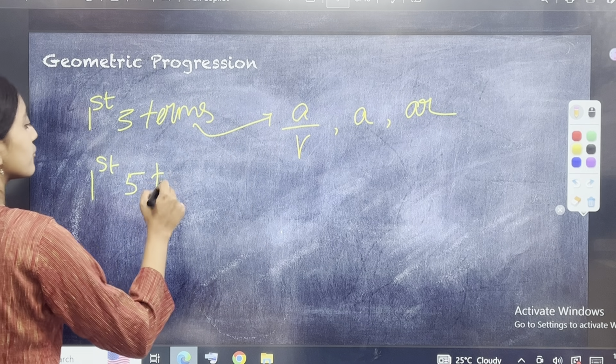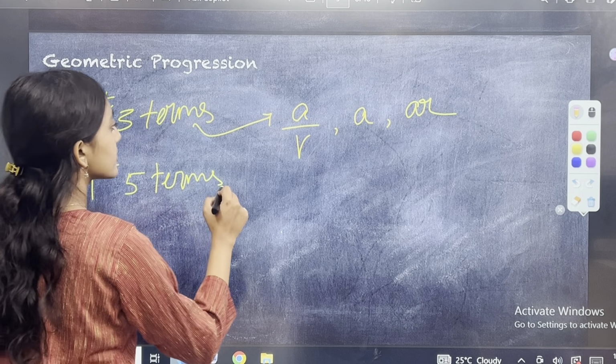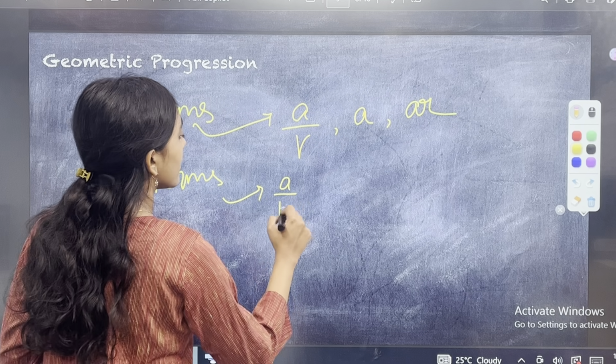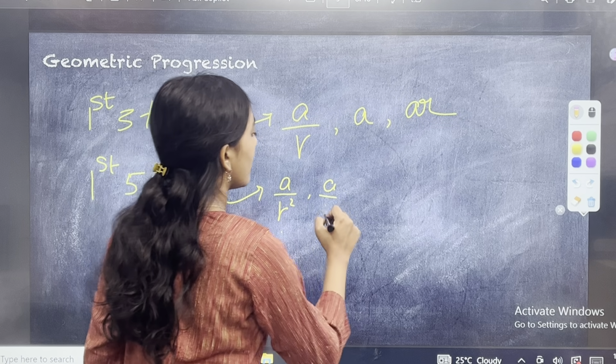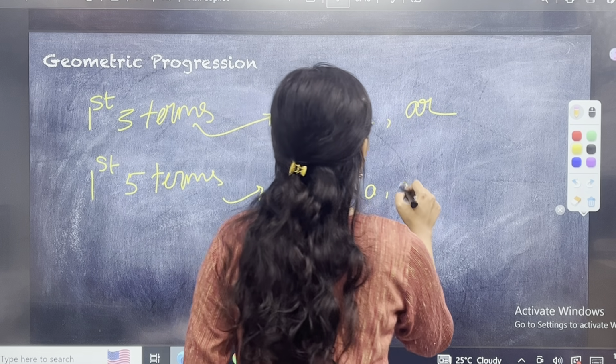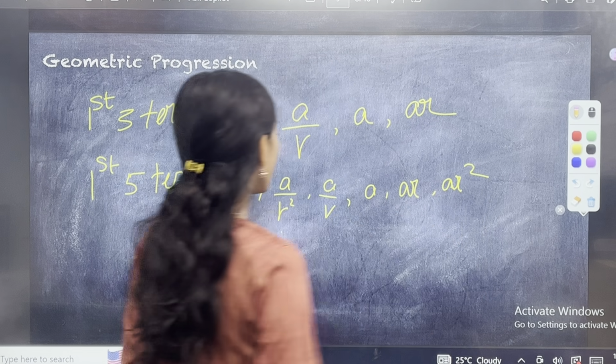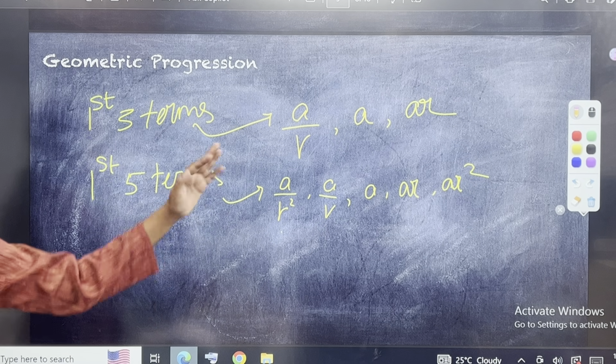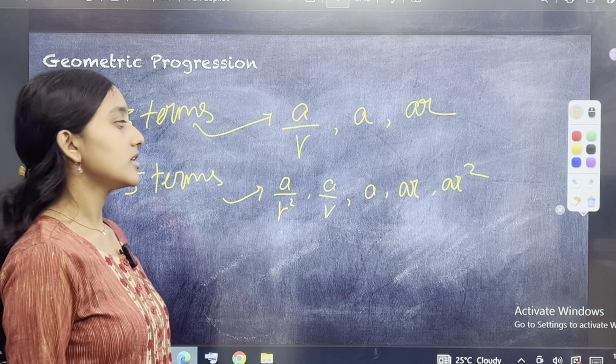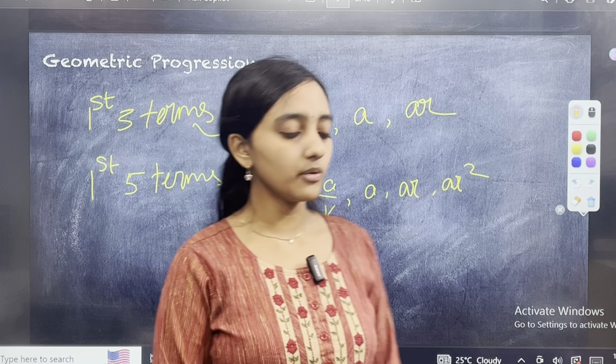For the first five terms also it's very easy: a by r square, a by r, a, ar, ar square. Why? R square gets cancelled, r gets cancelled, a power 5 is equal to whatever that particular value is.